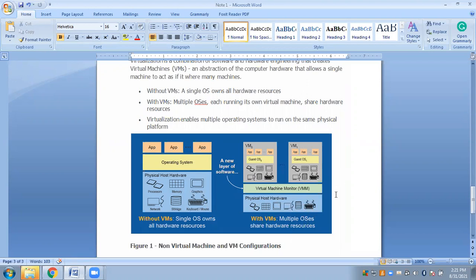So this is how you can create virtual machines, and these virtual machines look very much like this machine. If you can see, these are the resources, this is the operating system, these are the applications. Here also these are the resources, this is the guest operating system. Why guest operating system? Because this is not your base operating system. ये बेस ऑपरेटिंग सिस्टम नहीं है. बेस ऑपरेटिंग सिस्टम तुम्हारे फिजिकल डिवाइस का ऑपरेटिंग सिस्टम होगा.